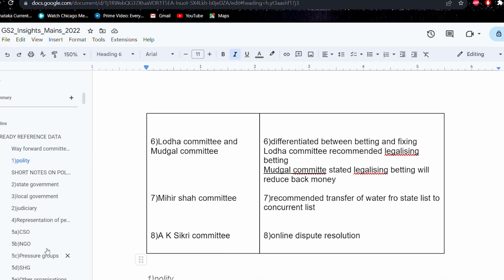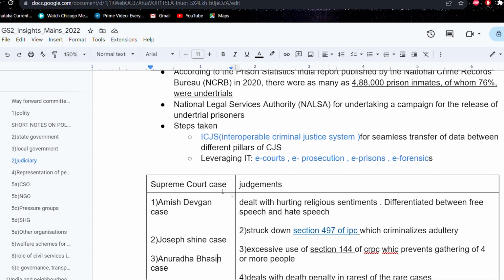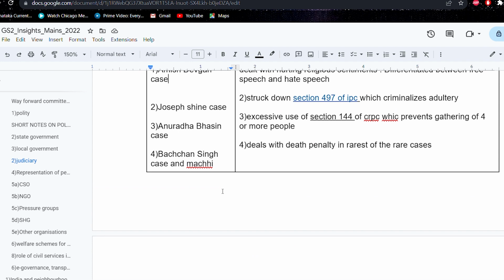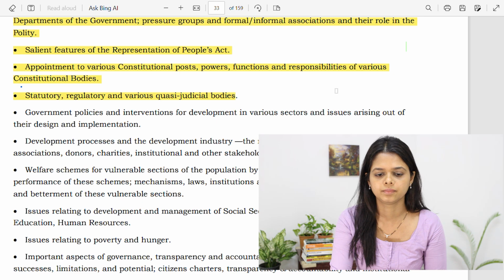So follow this. Similarly, also make a list of Supreme Court cases, recent cases whichever are present in the news, and drop them here and there in the answer, so the examiner will be aware that you are aware of the current affairs, the developments in the Supreme Court. So if there is any question regarding hate speech or religion, you can just mention the Amish Devgan case. Similarly, for anything regarding the death penalty, if the question comes, then just mention the Bachan Singh case, Machhi Singh case.